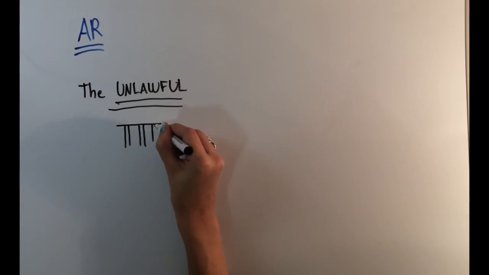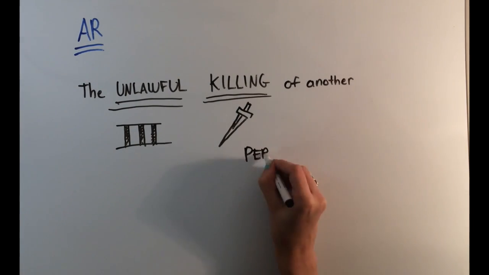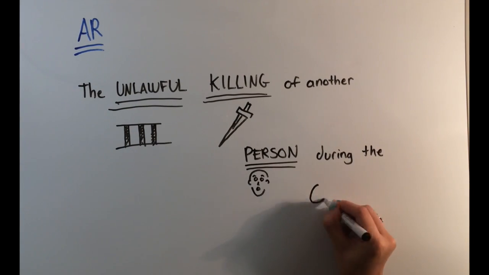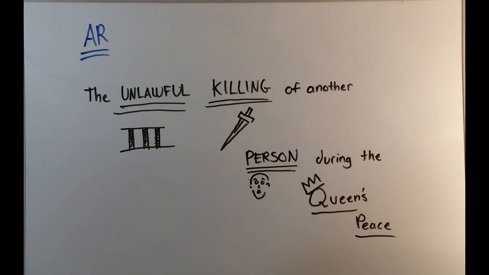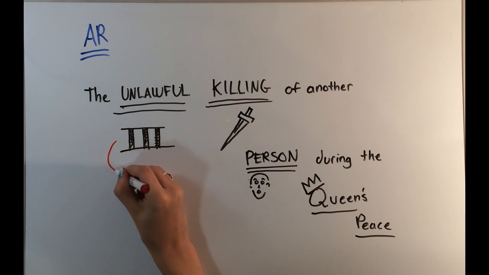So let's look at the actus reus of murder first. The actus reus of murder is the unlawful killing of another person during the Queen's peace, and we're going to go into what each of these words means in a minute here. So let's start with unlawful. Hannah, what does it mean for a killing to be unlawful?